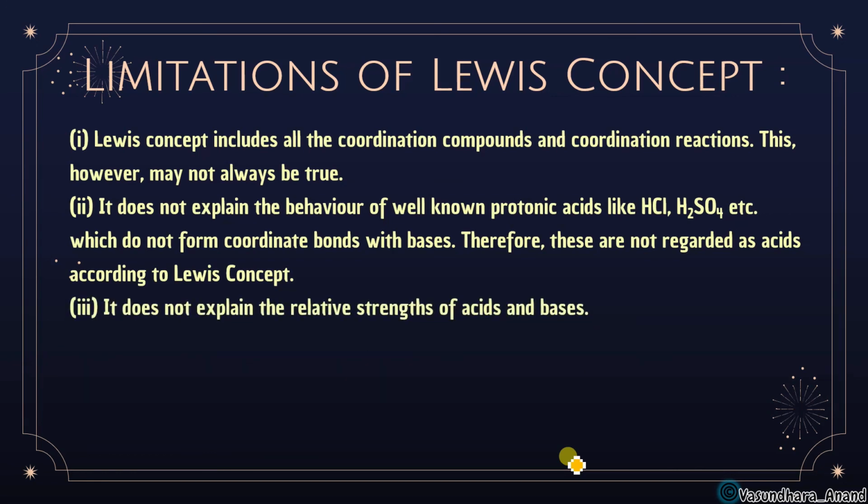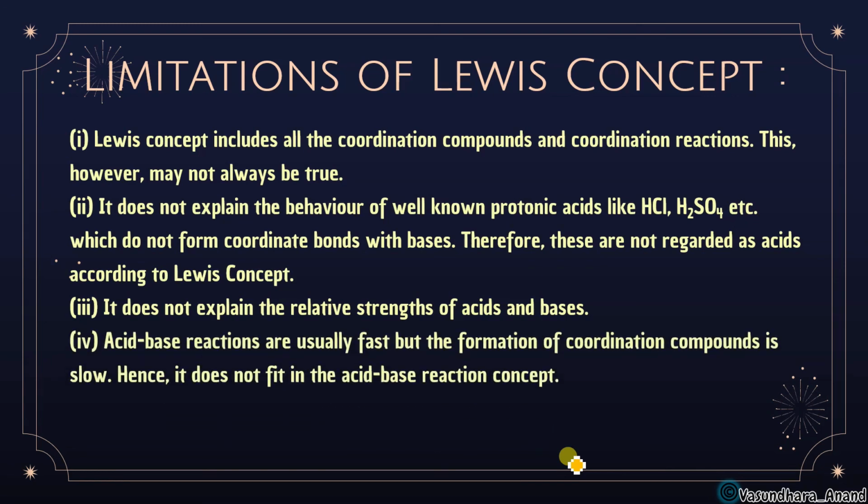It does not explain the relative strength of acid and base, like conjugate pairs. The Bronsted-Lowry concept was explaining that relative strength, that a strong acid will have a weak conjugate base, and a weak acid will have a strong conjugate base. So that is not explained in the Lewis concept. Acid-base reactions are usually fast, but the formation of a coordination compound is slow.